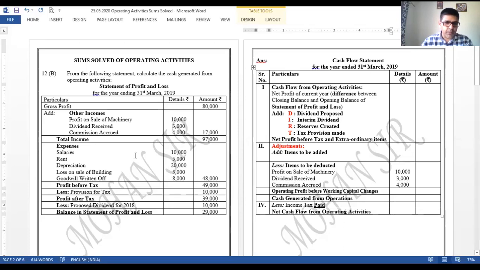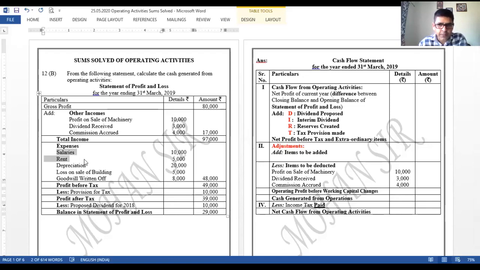Expenses now. From expenses also, the first one is salary, second is rent. These are the normal expenses, that is the operating expenses. These expenses are the routine expenses, and generally we don't deal with these type of items in cash flow statement under indirect method, because the cash flow statement that we prepare now is as per indirect method. These items like salary, rent were considered under direct method, which is not in our syllabus now. So we will never record these items, salaries and rent. Please take a note of this.